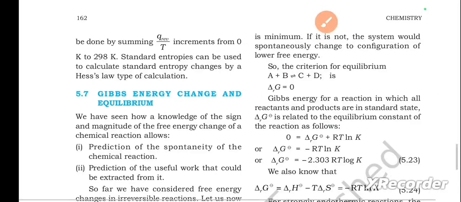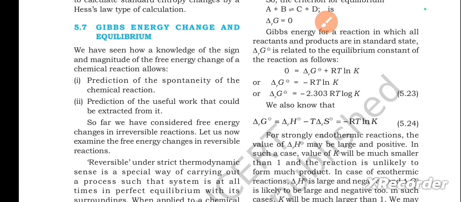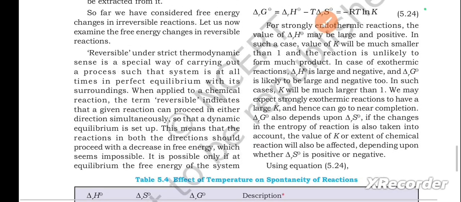Next is Gibbs energy change and equilibrium. We have seen how a knowledge of the sign and magnitude of the free energy change of a chemical reaction allows, first one, prediction of the spontaneity of the chemical reaction. Second one, prediction of the useful work that could be extracted from it. So far we have considered free energy changes in irreversible reactions. Let us now examine the free energy changes in reversible reactions.